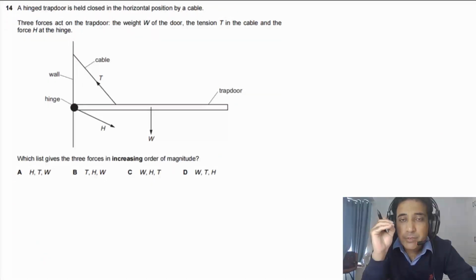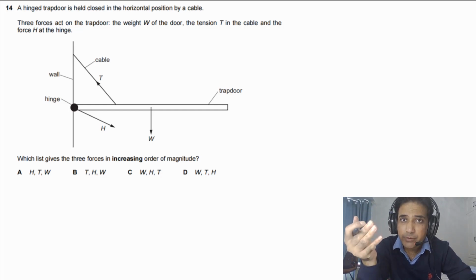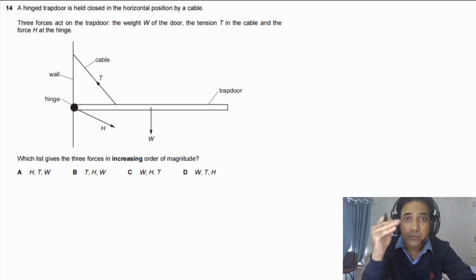First of all, let me explain a little bit about physics, how you can improve your understanding of physics. If you really want to improve your understanding of physics, you need to adjust the way you study physics. I have seen many students who spend a lot of time on physics, but they don't improve with time. They don't have a clear understanding of physics, and they get stuck with the same type of questions again and again. The reason is that the way they study physics is not correct.